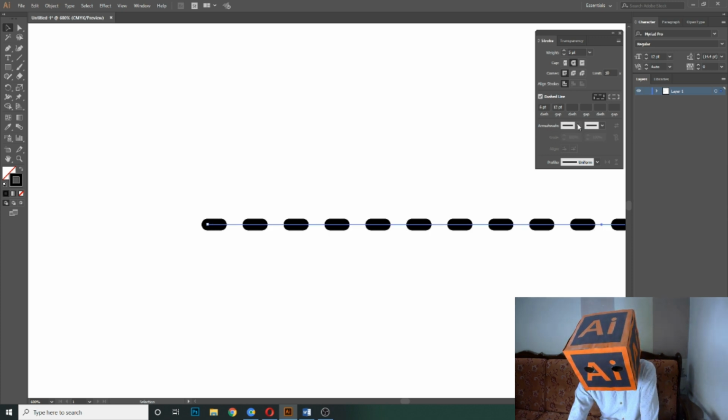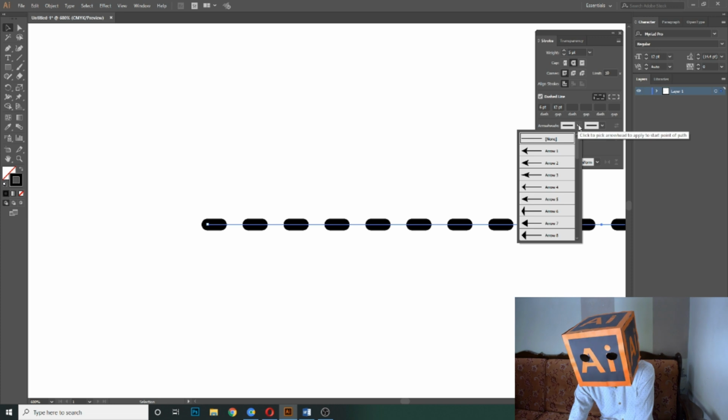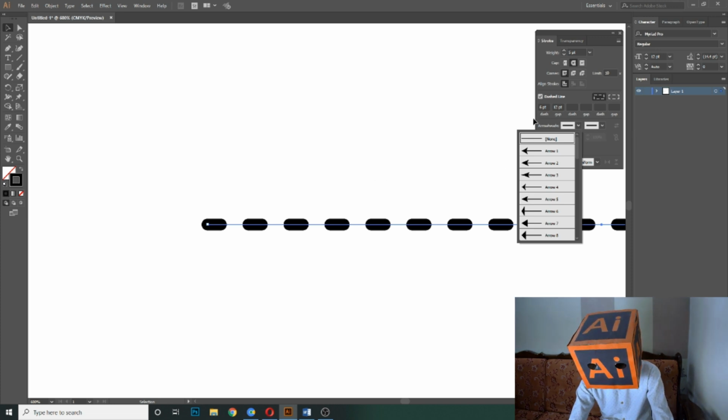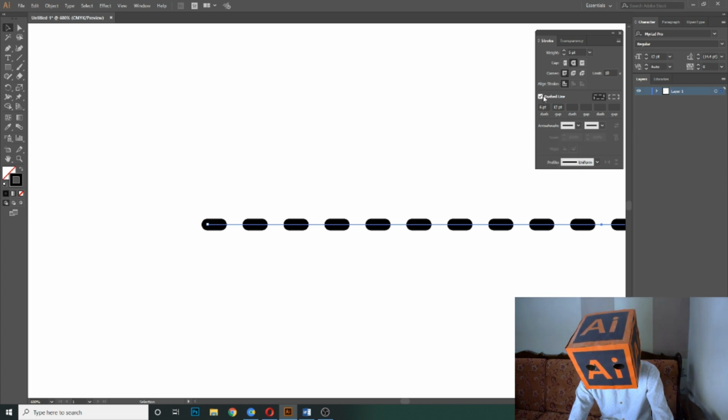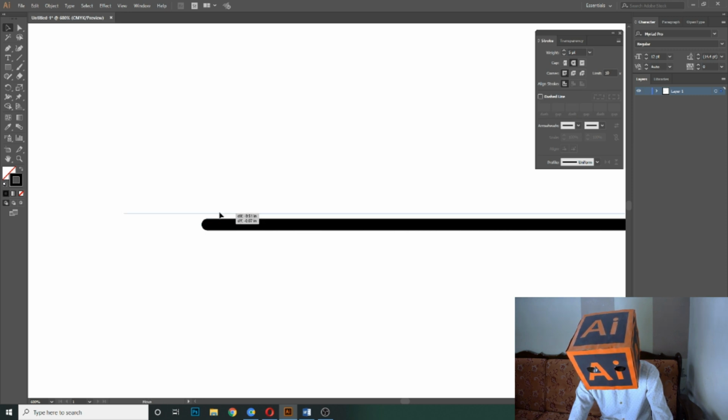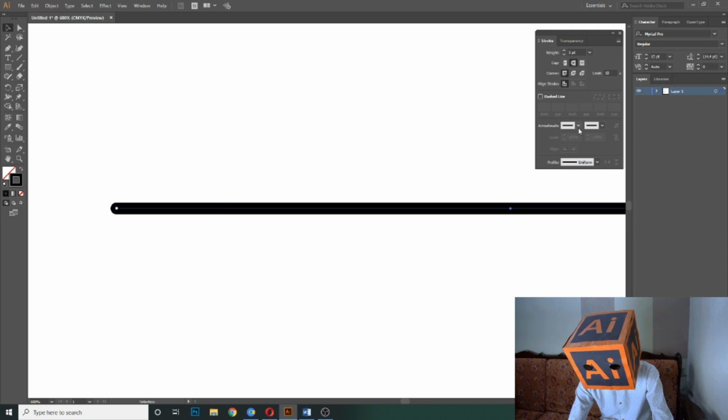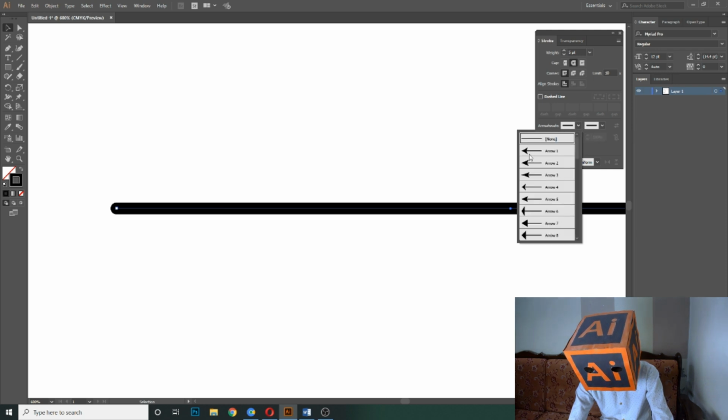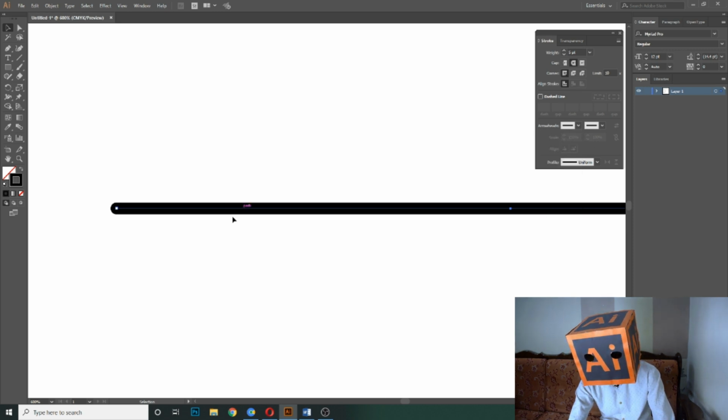Now here, when you click here, then you can add arrows in your line segment. Suppose I uncheck the dashed line and I select my line segment. When you click here, then there are different types of arrows in this, and you can add arrows in the right side and as well as on the left side.